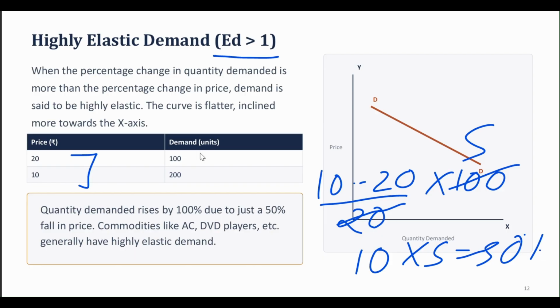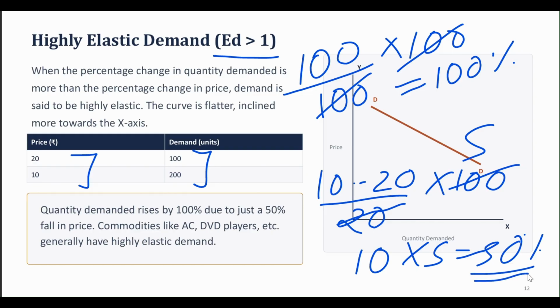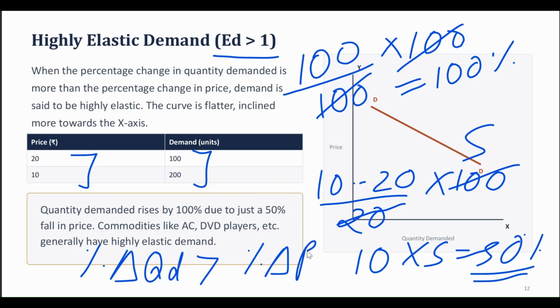And what is the change in my quantity demanded? 200 minus 100 is 100, divided by 100, into 100. What is the percentage change in my quantity demanded? 100%. And what is the percentage change in my price? 50%. So what is greater? The percentage change in quantity demanded is greater than the percentage change in price.